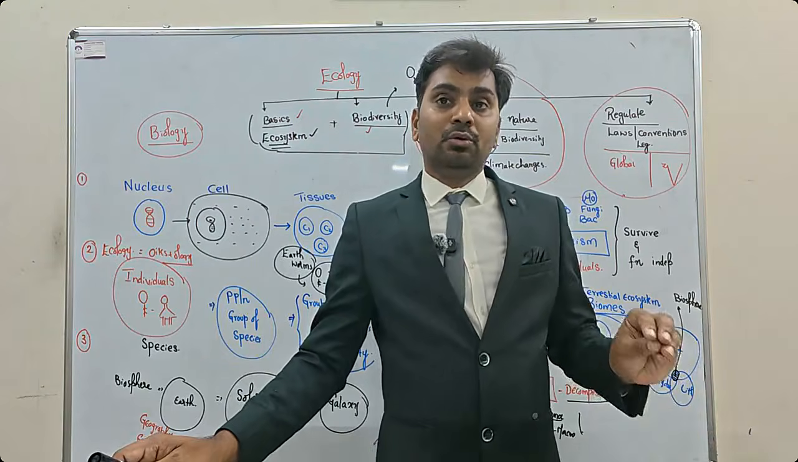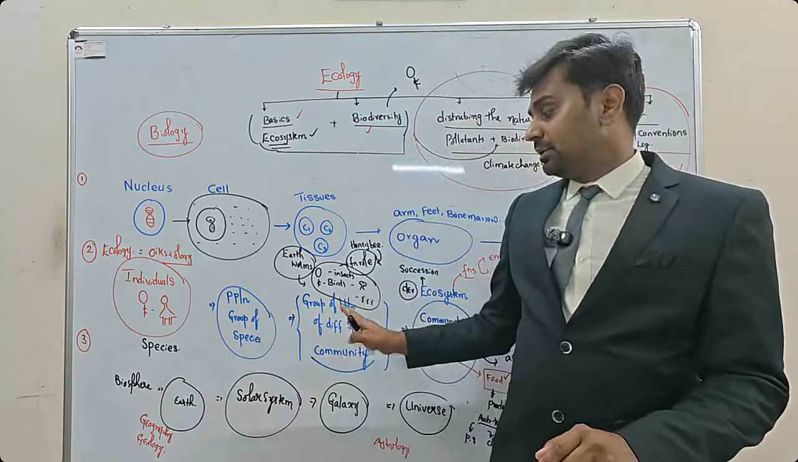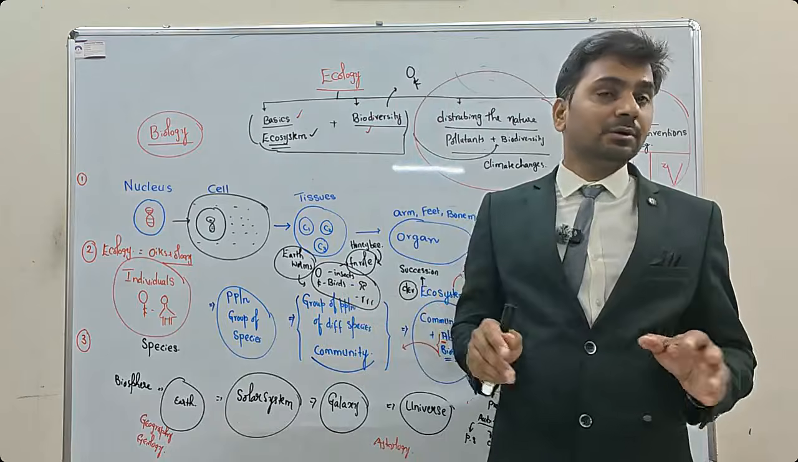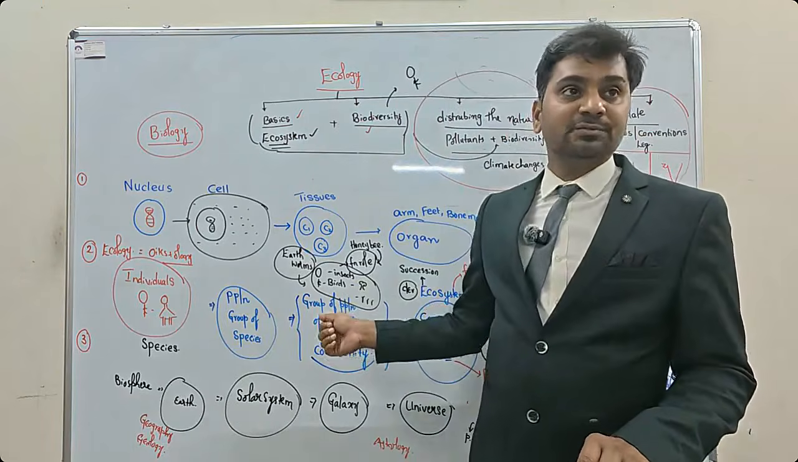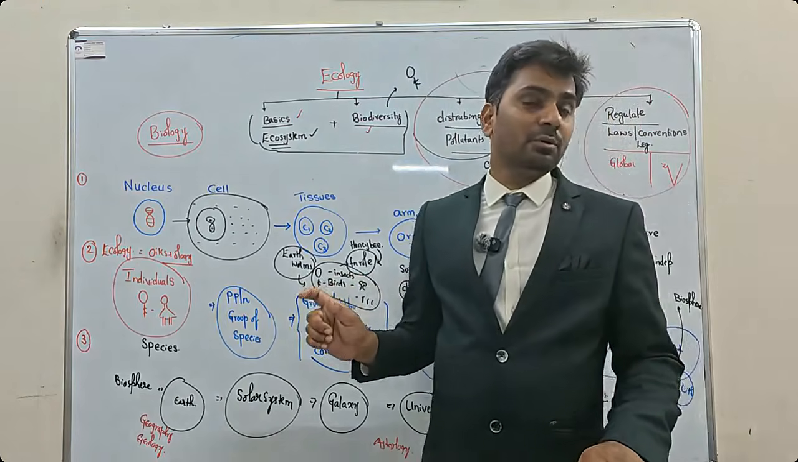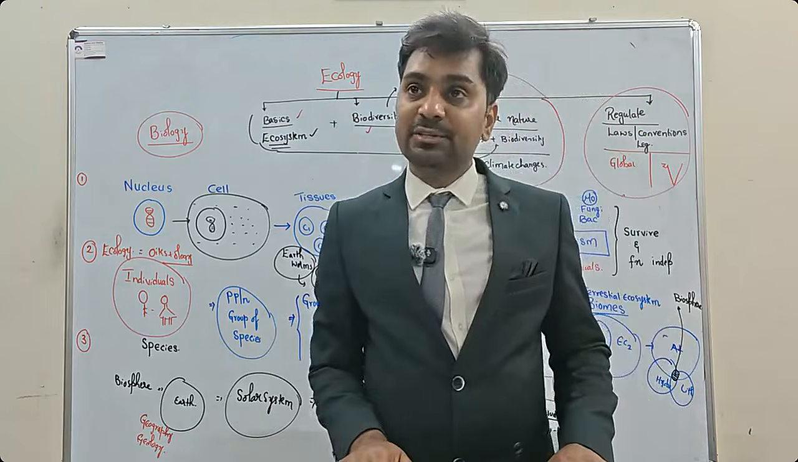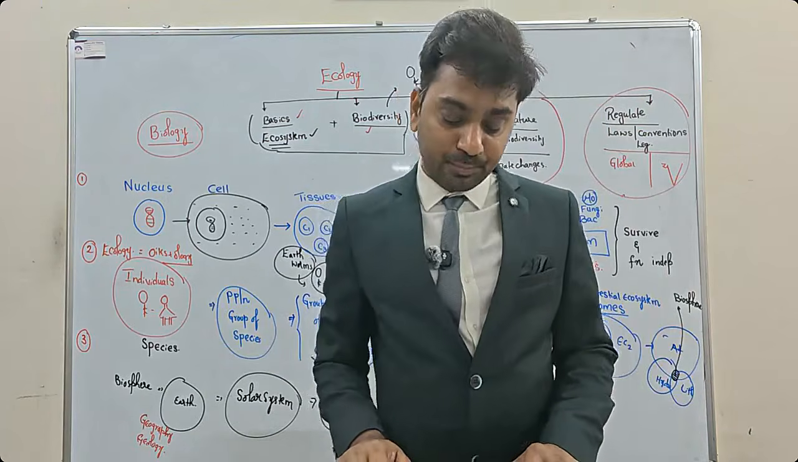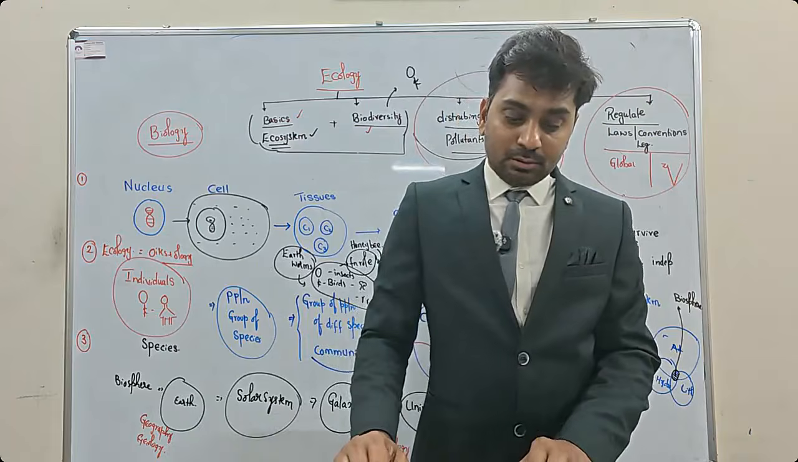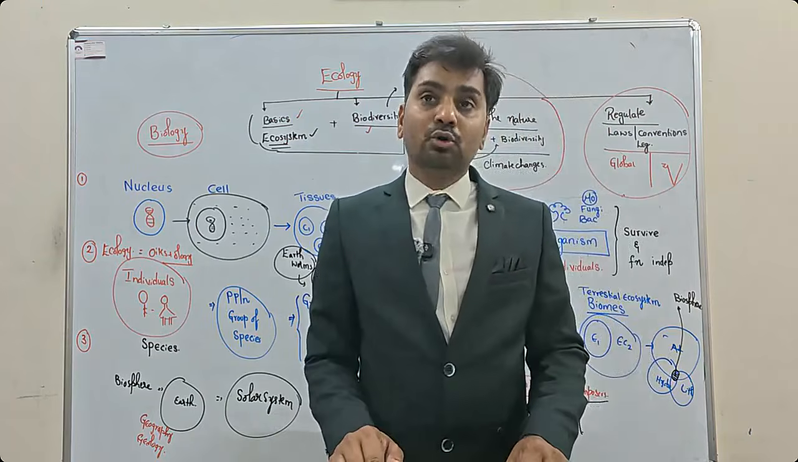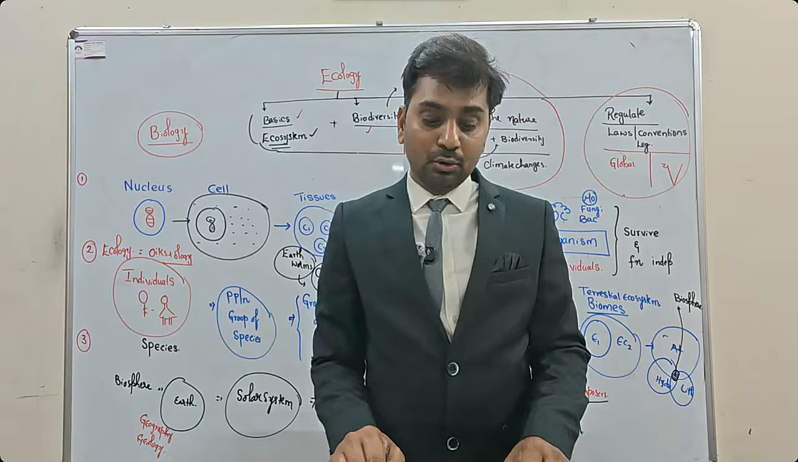Now, two different species will have different niches. No two species will have the same type of niche. So niche will be separate from species to species. What about other terms? Ecotone, habitat, home range.